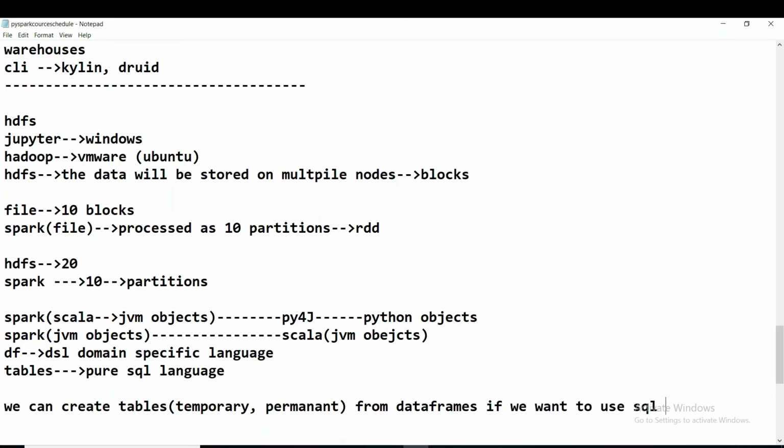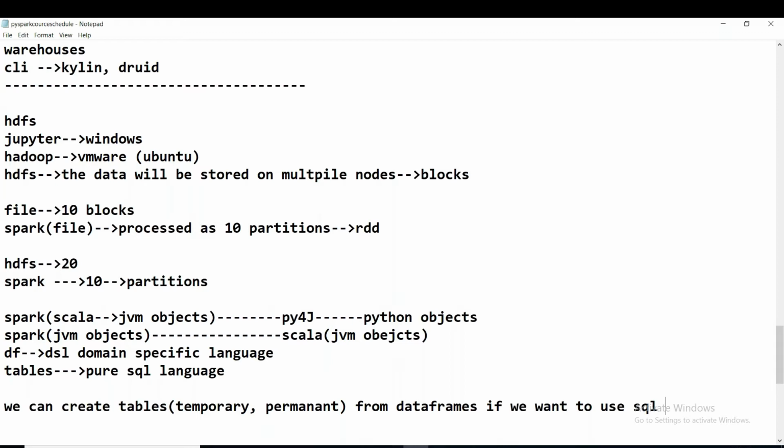Otherwise it is not required. If you are comfortable with domain specific language, just use data frames and domain specific language only. There is no performance difference when we use pure SQL language or domain specific language. Everything will be 100% the same. It is up to the developer whether to go with domain specific language or pure SQL. You got my point, guys? If you want to use pure SQL language, we can create temporary tables or permanent tables according to our need, and then use pure SQL.